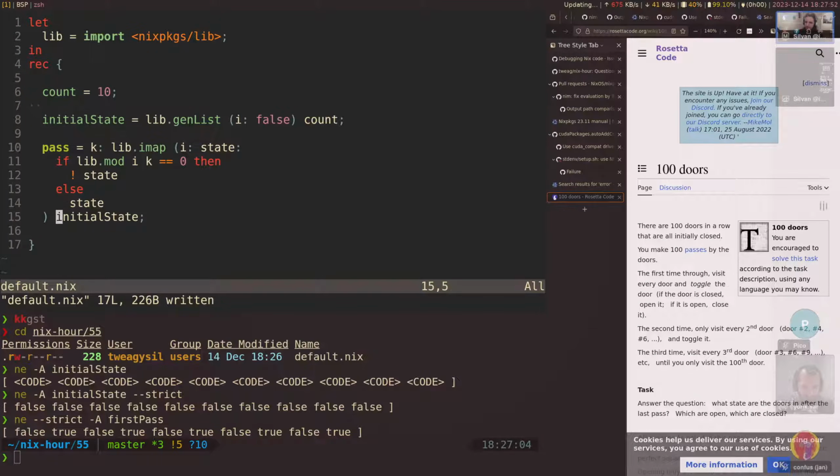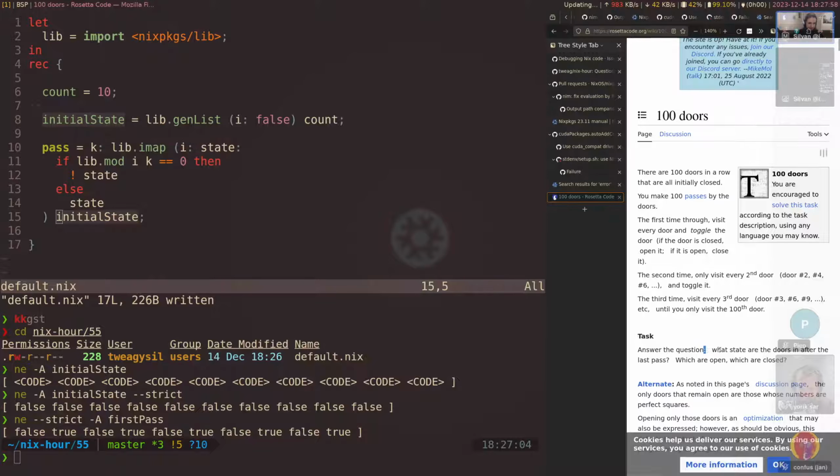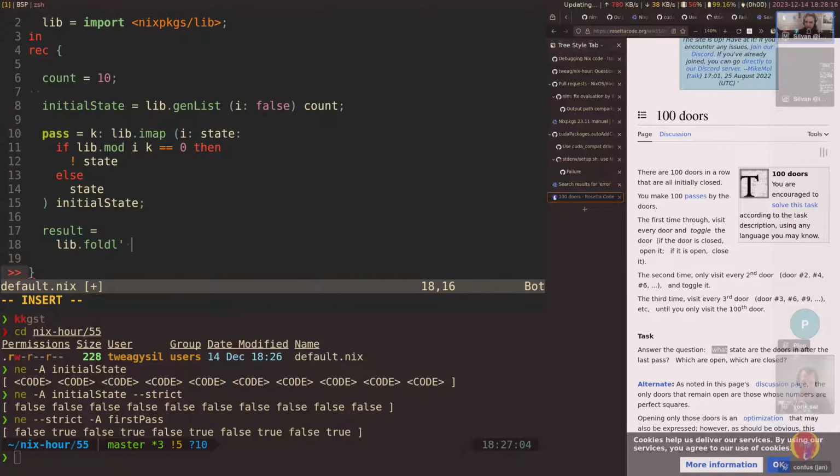Okay. And then until you visit the door after the last pass. So how many passes do we need? I guess until K is 100. So let's just say result, and then we need to map over there and say, foldl takes an accumulator, an element, and then returns an accumulator.